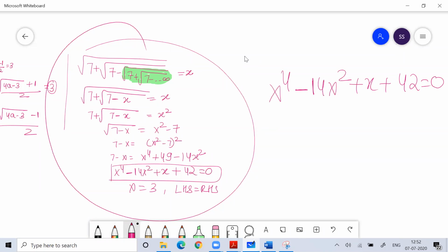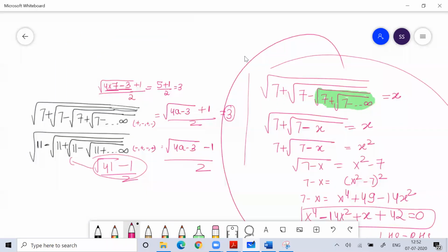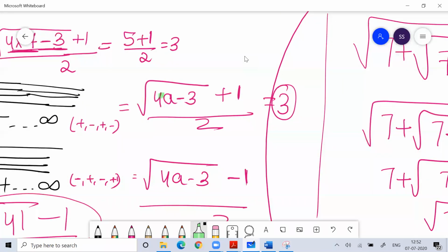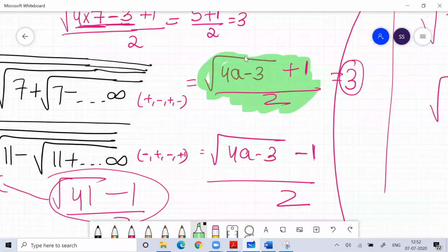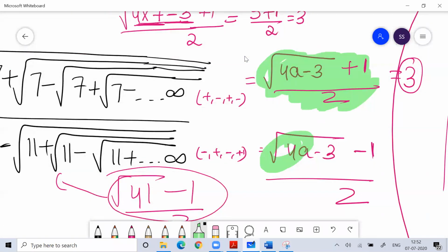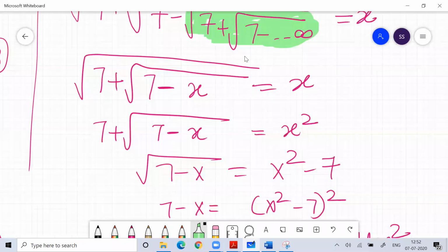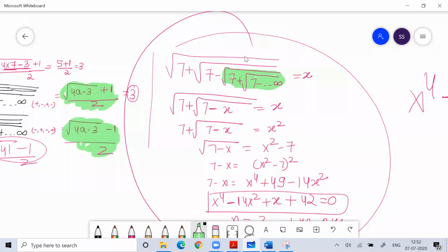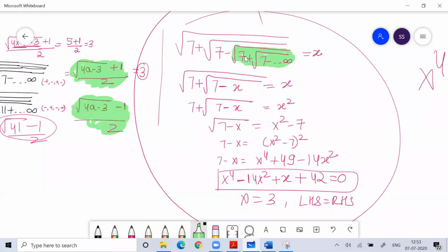So that's why I designed an easy shortcut formula for that. If you remember the shortcut formula, when this kind of situation comes, plus minus, plus minus, you apply the shortcut formula and get the answer. If you want a mathematical explanation, I did it here. But many of you will not prefer mathematical methods of solving the problem, because if things become complicated, you will not like it. So that's why I did it this way, so that it can be done very easily.